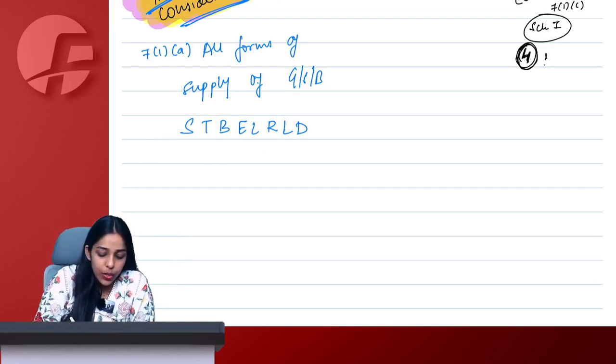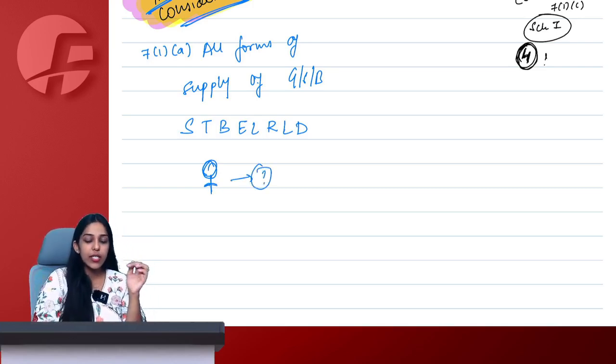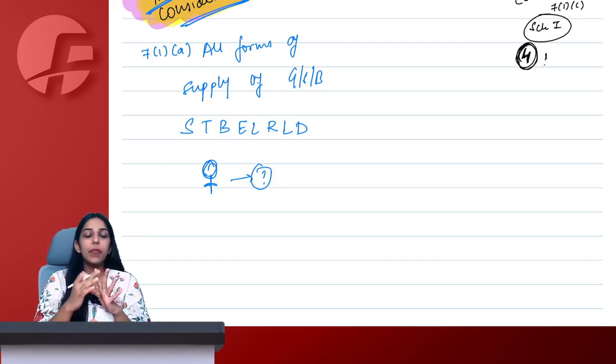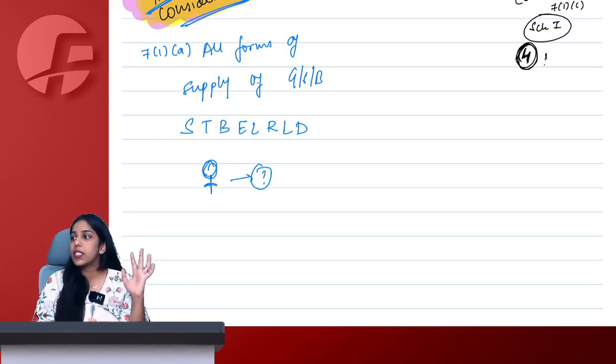Made or agreed to be made by a person. Who is a person under GST? We also studied the definition of a person: not only an individual is considered a person. Individual, company, firm, LLP, AOP, BOI, trust, cooperative society, normal society, government authority, everything is a person only.